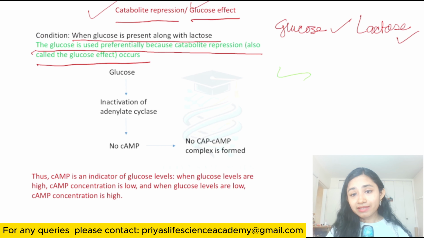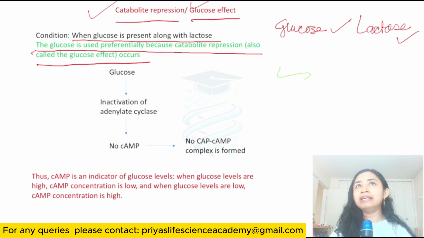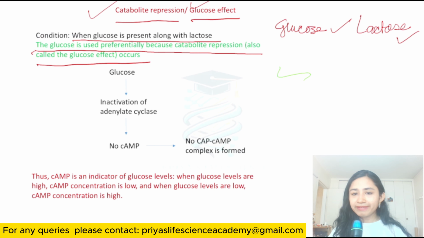So what happens in that positive regulation when glucose is present? Now, when glucose is present and lactose, the inducer, is also present, you may wonder that when lactose is present, the Lac Operon will be turned on. But you have to notice, lactose is present, but glucose is also present. Now, glucose will affect the turning on of the Lac Operon.